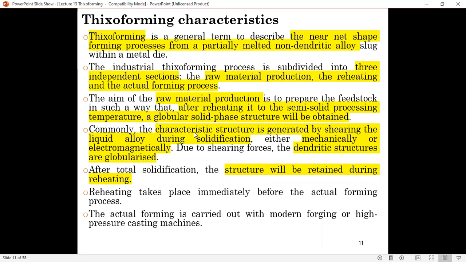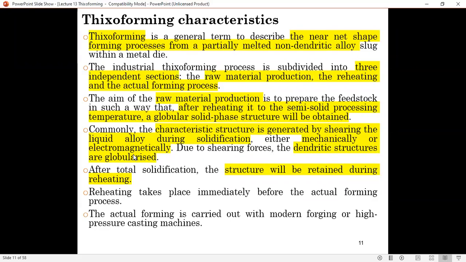The characteristic structure is generated by shearing the liquid alloy during solidification, either mechanically or magnetically. Right?